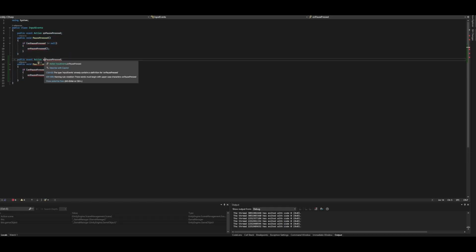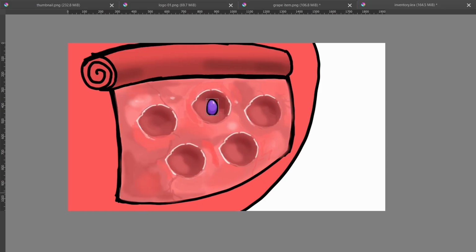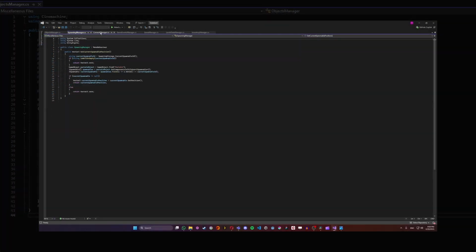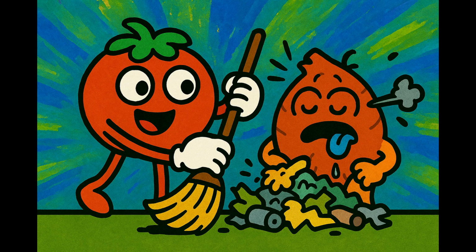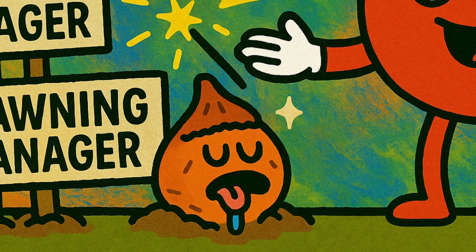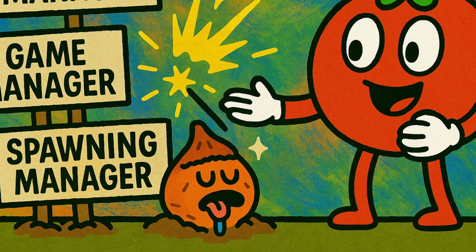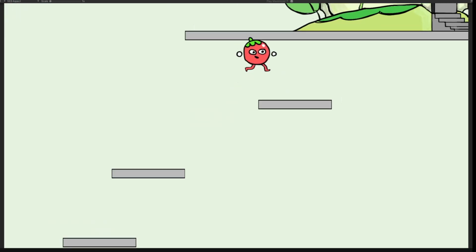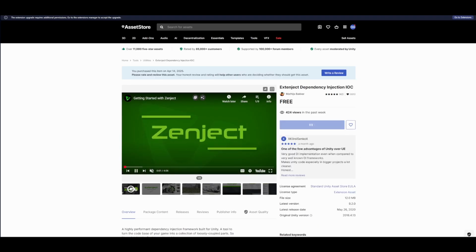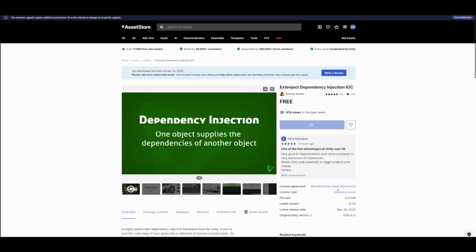Let's talk code for a second, specifically the inventory system. For a while now, I've been adding more and more manager scripts to the project. It all started to feel messy. I wanted a cleaner way to manage all these services, something that would scale better and give me more flexibility, especially as we move between scenes. So I finally decided to take the plunge and start using Zenject, a dependency injection framework for Unity. I'd been hearing about DI for a while and always meant to learn it.